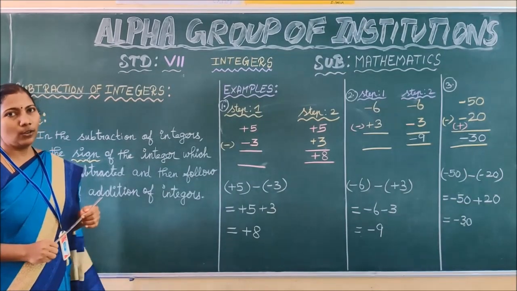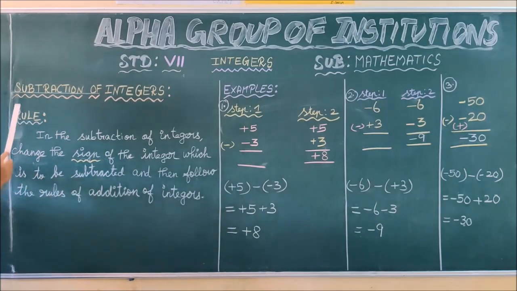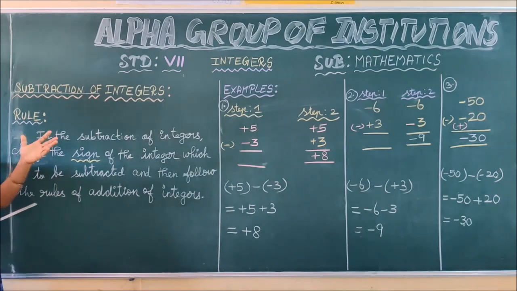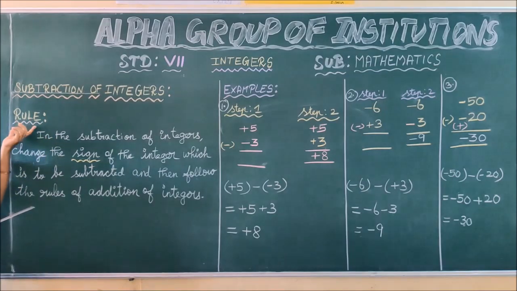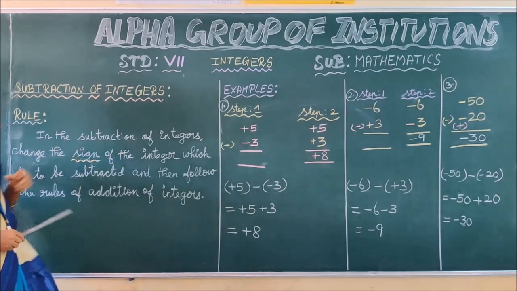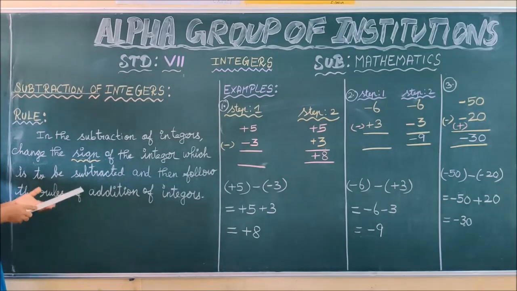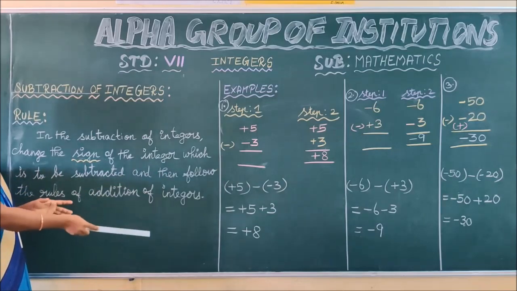Next, children, we are going to see about subtraction of integers. What is meant by subtraction of integers? How are we going to subtract the given integers? You have to follow the rule, children. What is the rule? Read this line along with me, children. In the subtraction of integers, change the sign of the integer which is to be subtracted and then follow the rules of addition of integers.